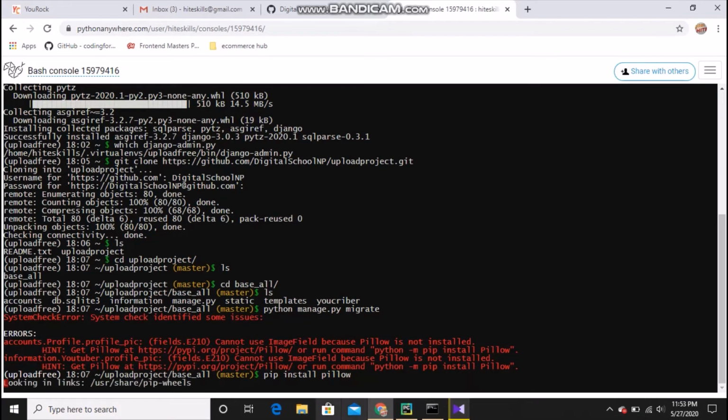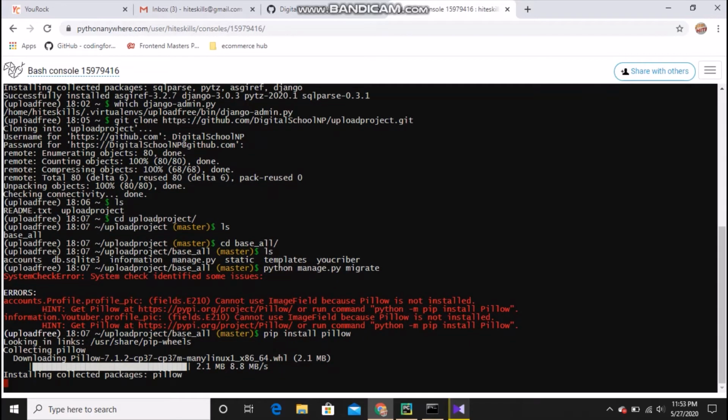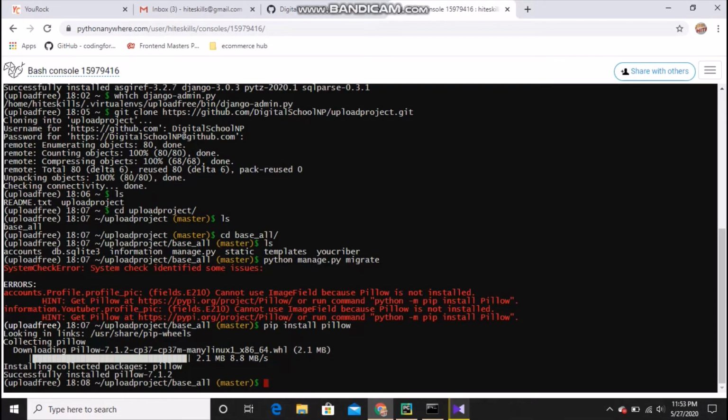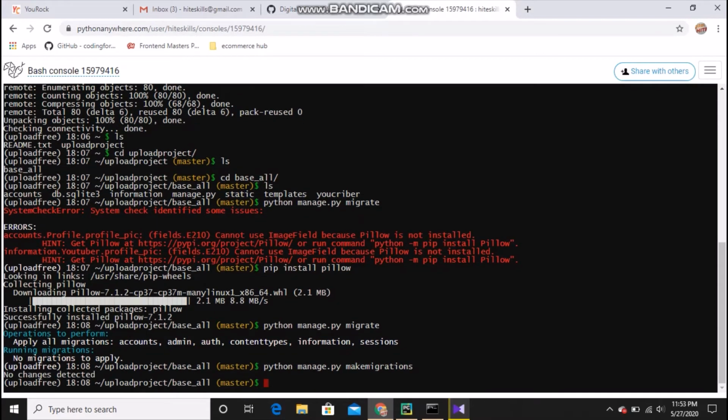You can do this and Pillow will be installed, right? And you might have installed other things also while creating your project, so whatever you have installed, we have to install here as well. Okay, successfully done. I will run migrate one more time, and you can see everything is okay. Again I will run makemigrations: no changes detected. One more time migrate.